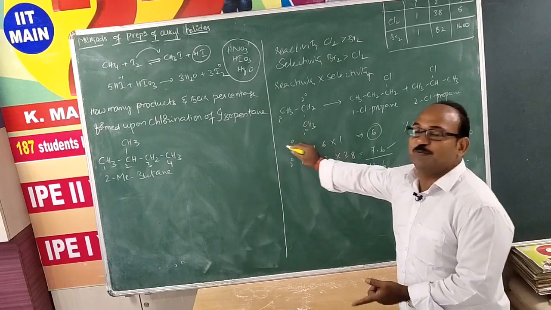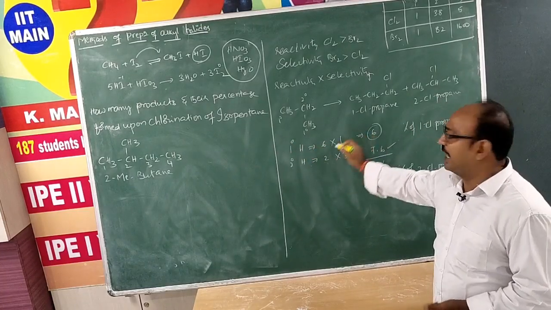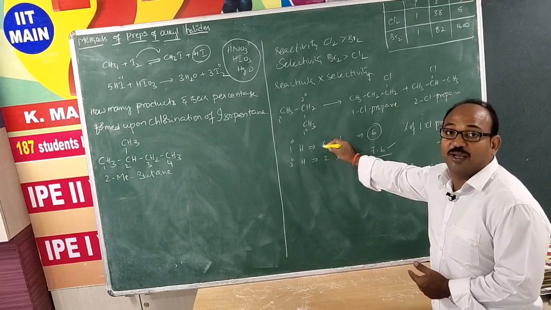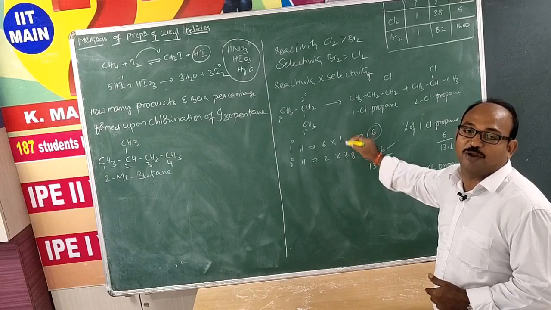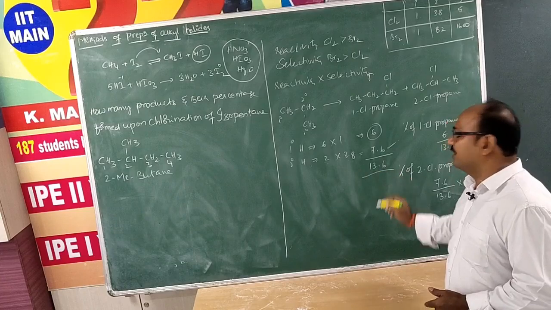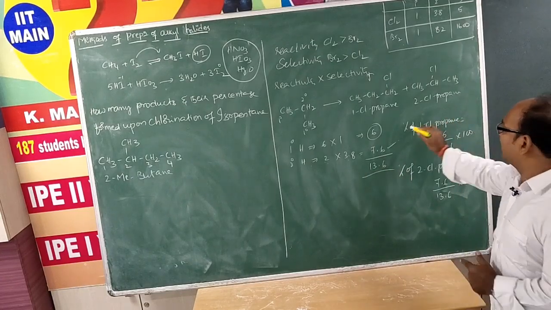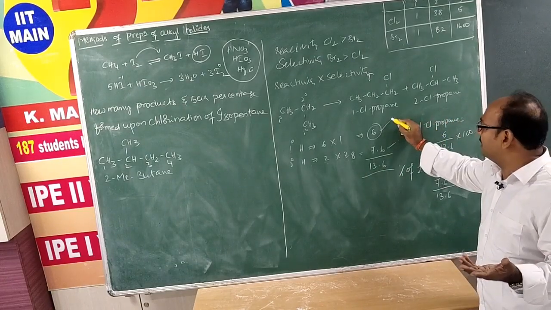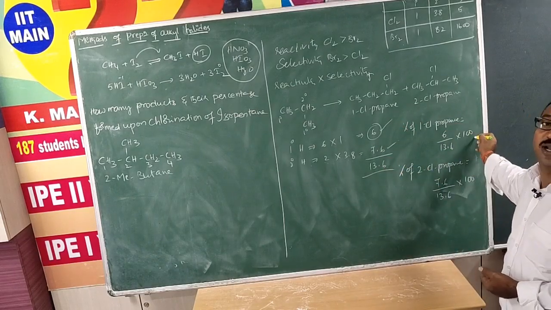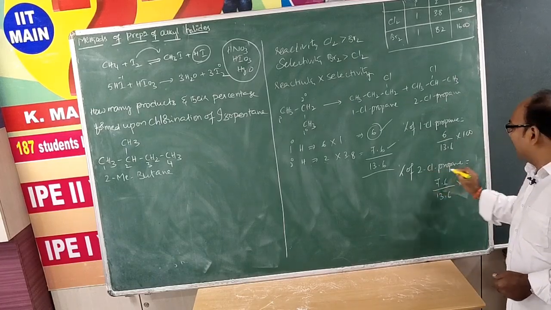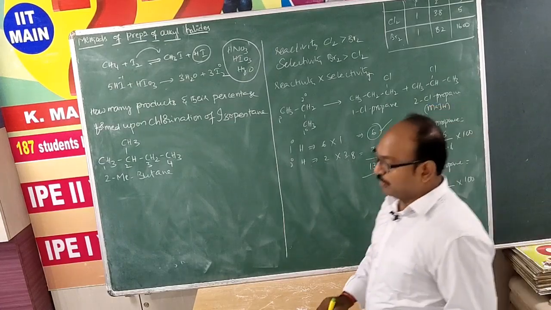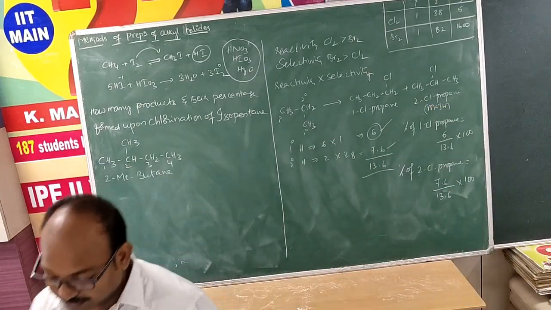Just like that, there are 6 primary hydrogens and 2 secondary hydrogens, with reactivity 1 and 3.8 for primary and secondary respectively. 6 into 1, 6; 2 into 3.8, 7.6; total 13.6. Percentage of primary is 6 by 13.6 into 100. So it is very clear: secondary will be the major product. Now let us come to this one.